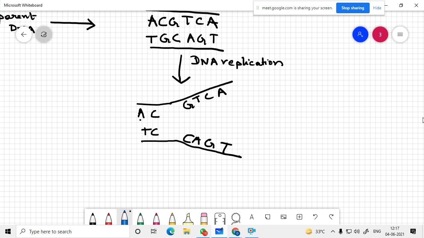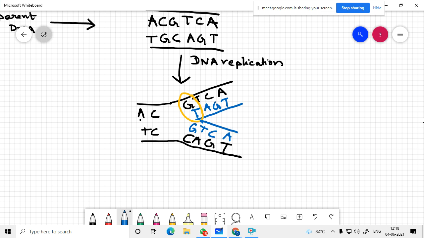I am drawing a different line. TAT, TAGT. Instead of GC, you are having a GT coming up here, and instead of here you have GTCA.